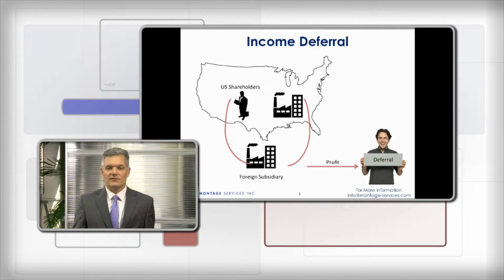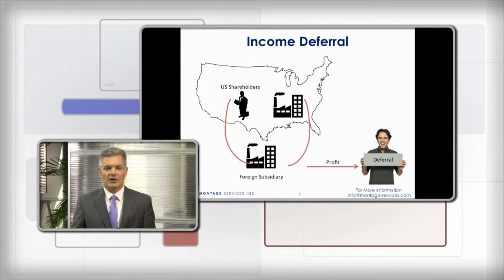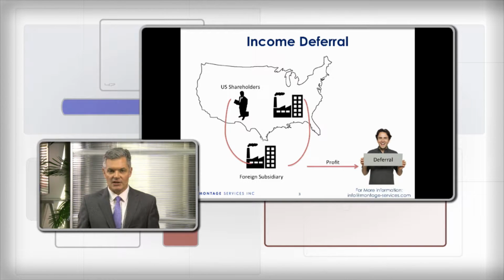And because of that rule, many people took advantage of it to put little piggy banks outside the United States and keep their money outside the United States, earning income without ever paying any U.S. tax on it.